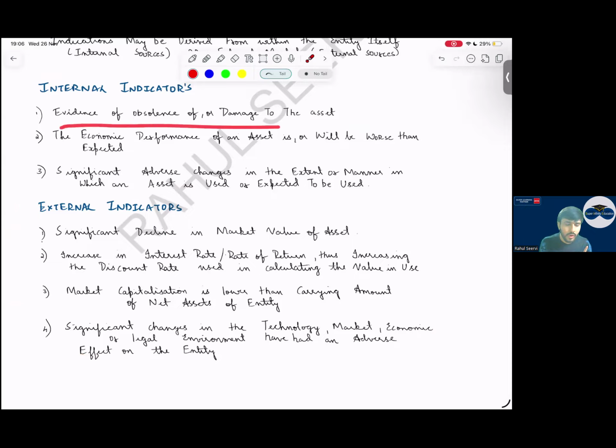First one, evidence of obsolescence or damage of an asset. See, the asset has been damaged. So internally we get to know. So the economic performance of the asset is not the same as it was in the previous years. The economic performance is declining, sir. Significant adverse changes in the extent or in the manner in which the asset is used. We are totally changing the use of the asset. That is also an indicator, sir.